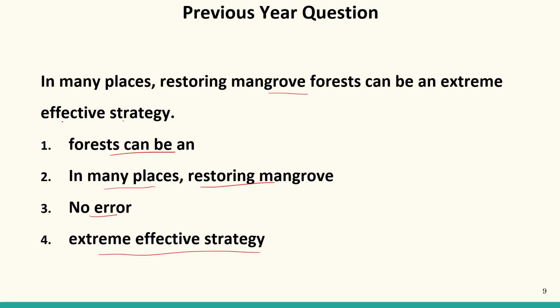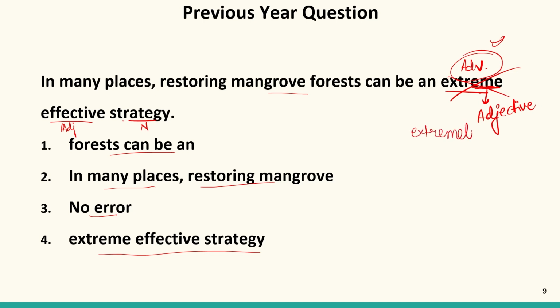Now if we look at this part of the sentence, it is extreme effective strategy. Now let us move backward. Strategy is a noun, and we know well that a noun is qualified by an adjective. So effective is an adjective. But an adjective is always qualified by an adverb. So here we need an adverb. But this extreme, this is an adjective. So this is incorrect over here because we require an adverb, which is extremely. Here we should have the word extremely in place of extreme.